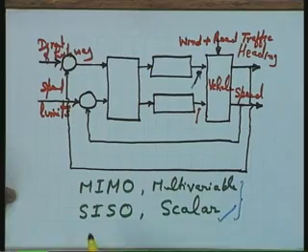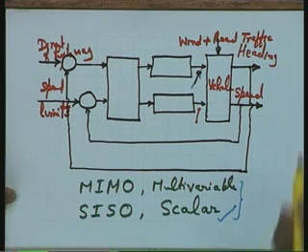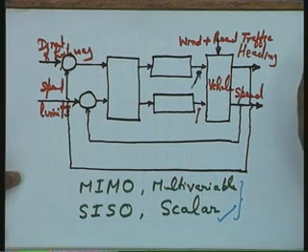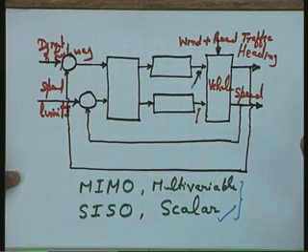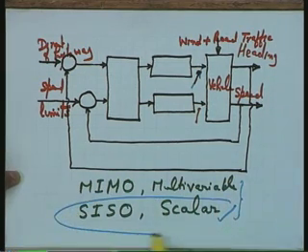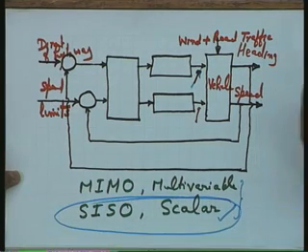That is why the design methods centered around the scalar systems or single input single output systems are quite important. In fact, our total course, the control engineering course, is centered around the design of single input single output systems only. So, really as you will feel that this is a very important point.